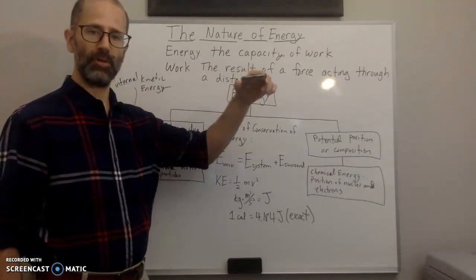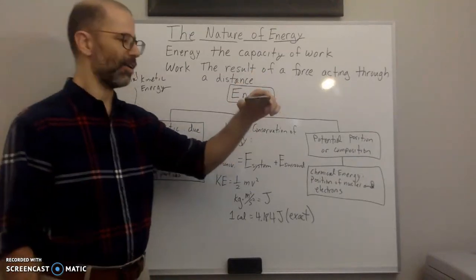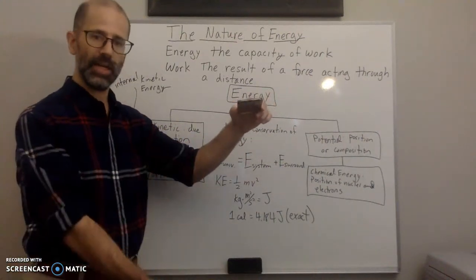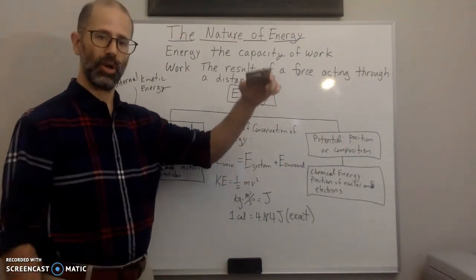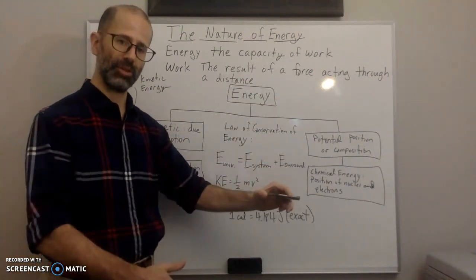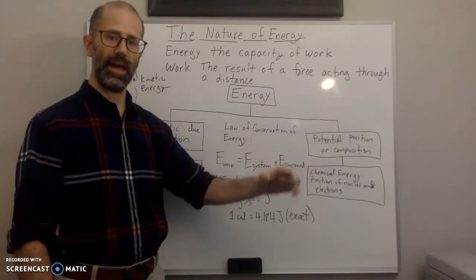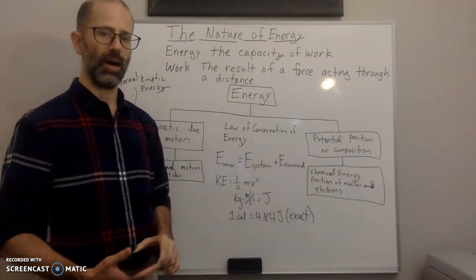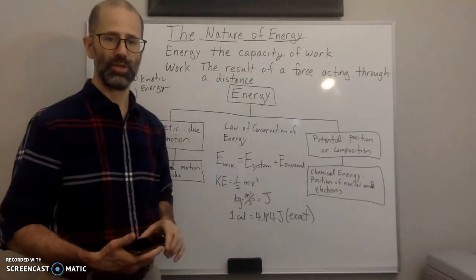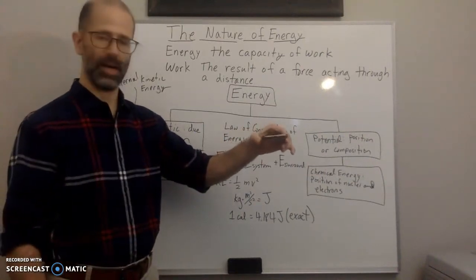If I drop my phone, it's going to fall. That potential energy is going to become kinetic energy, right? As it's falling, it's going to lose potential energy, and that potential energy that's lost is going to be picked up by kinetic energy as it speeds up. That would be what we call gravitational potential energy, because it's related to gravity acting on the object.